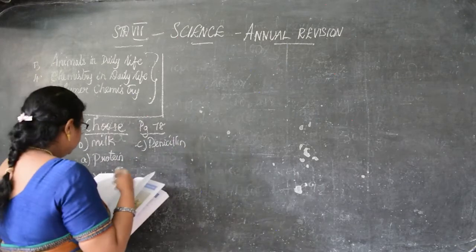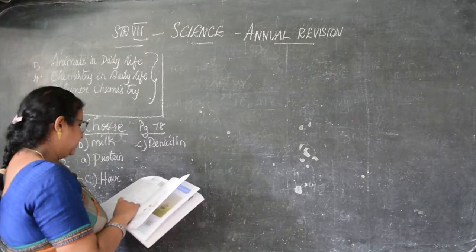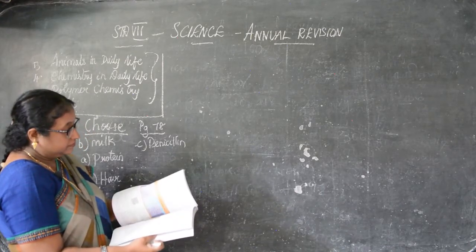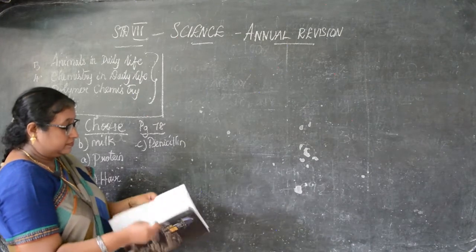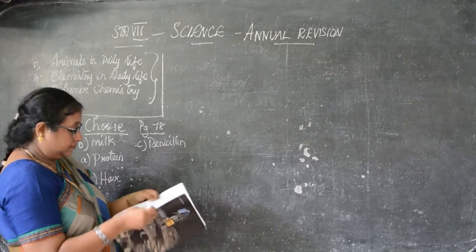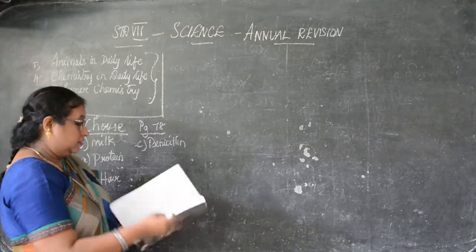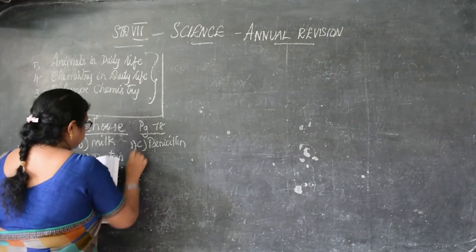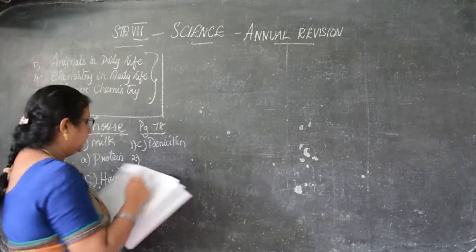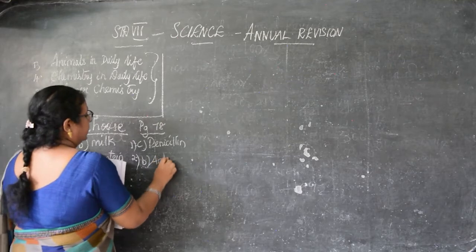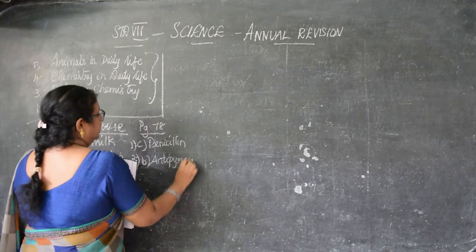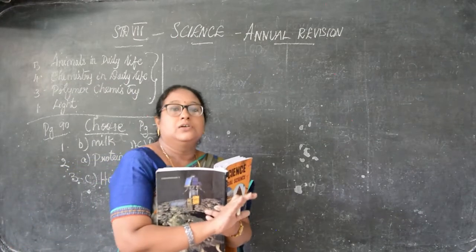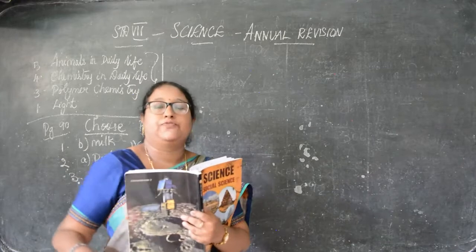Then second, aspirin is B, antipyretic. Whatever I am taking now for this revision, this will come for your annual. From this only you will get for your annual exam.